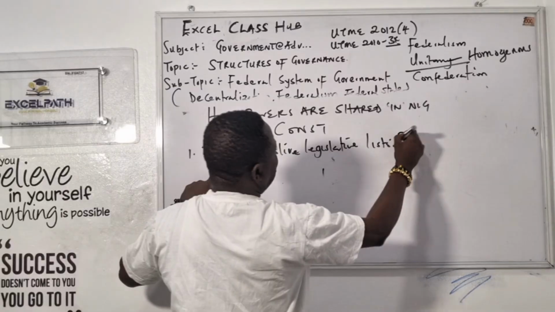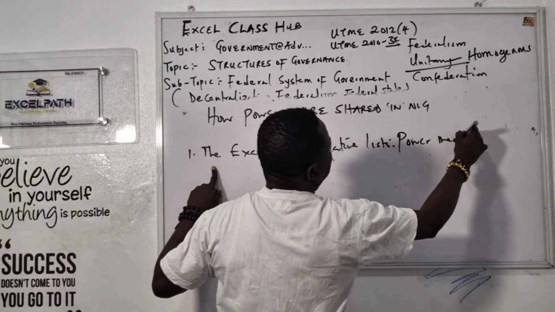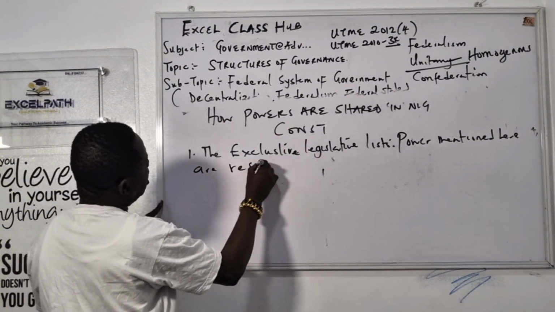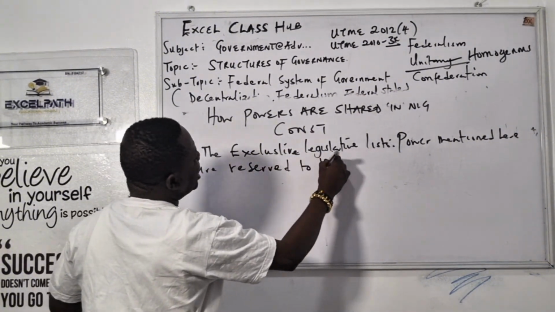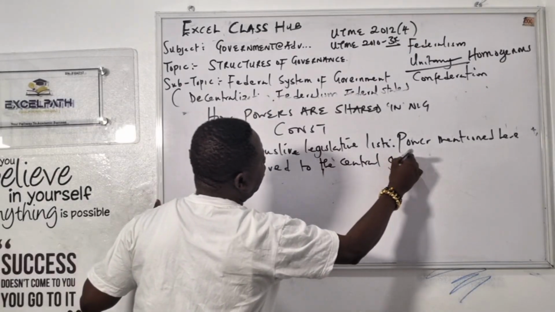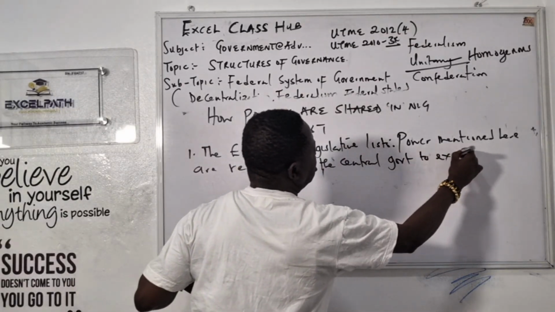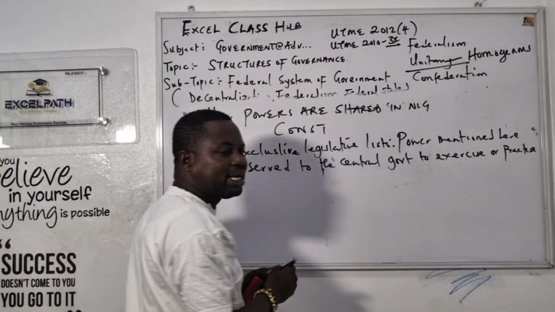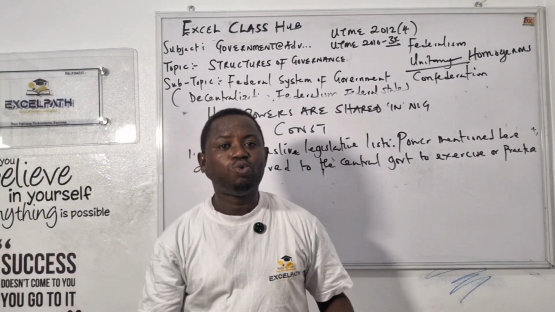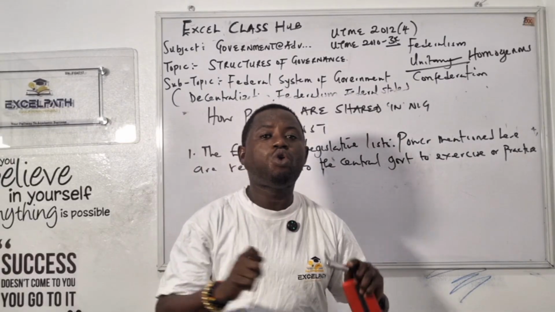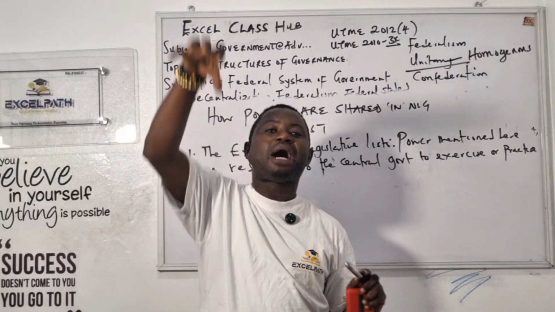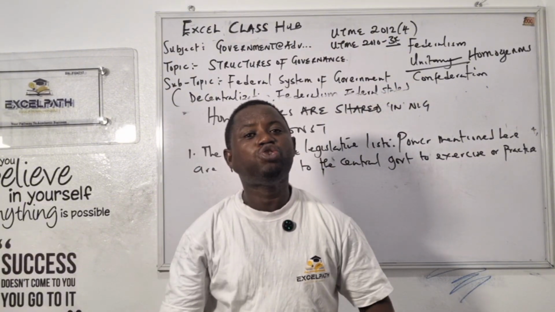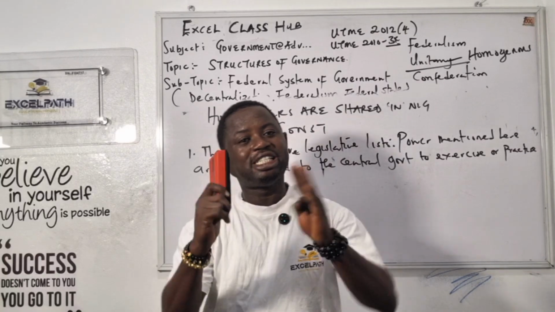Jot it down. Powers mentioned there are reserved to the central government to exercise or practice. Only the central government can practice it. It's not given to states or local government. If a state or local government practices it, it's called null and void, because the constitution reserves those powers for the central government.